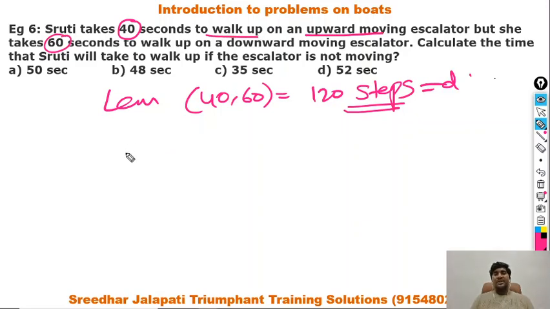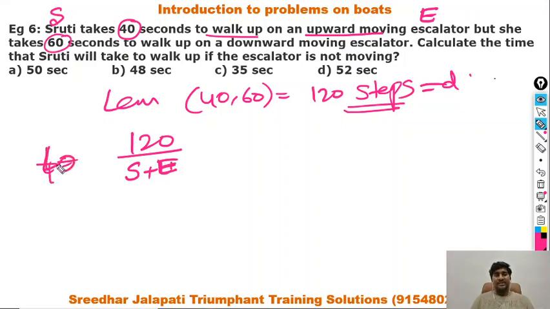Now, when the escalator is moving up and Shruti is also walking up, what happens? It becomes a downstream journey. So, to travel 120 steps in a downstream journey, the time is distance by x plus y. Let us assume the speed of Shruti as s and the speed of the escalator as e, then this becomes s plus e, and time is given as 40 seconds. So 40 is equal to 120 by s plus e, that implies s plus e is equal to 3.